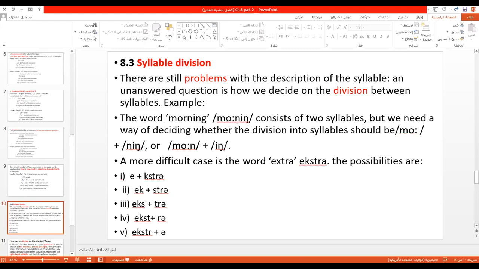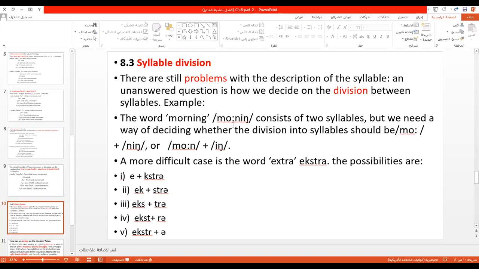Yes, are you with me, please? Are you with me يا شباب؟ أنتم معي؟ Yes, we are with you. Please, يعني أشوفكم صامتين شوية. Good. So, look, the word morning. So here, of course, I see two vowels. Here long O, here short E. So, of course, there are two syllables in this word.